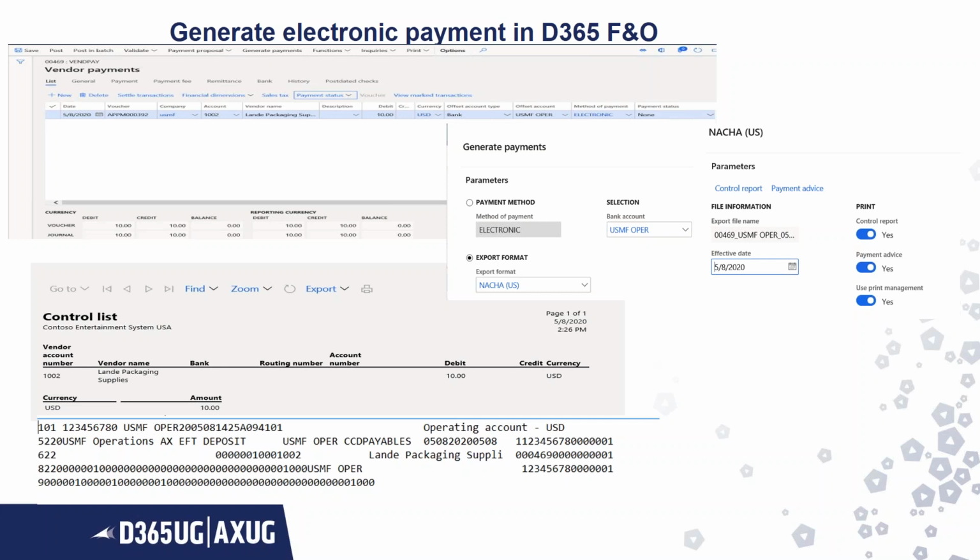So here also it created a control list. Vendor account number is 1002, $10. It was generated today. And if you can see the very bottom, this is the file, how it has been created. This you have to upload on the banking portal.